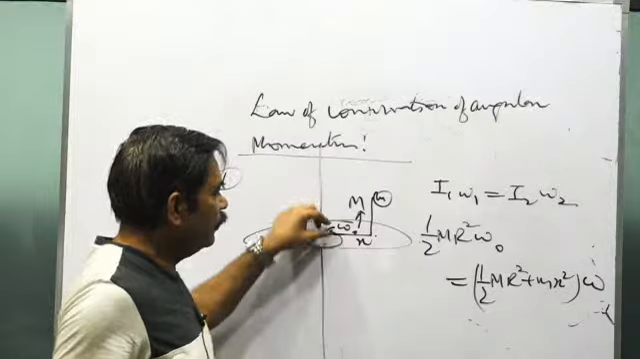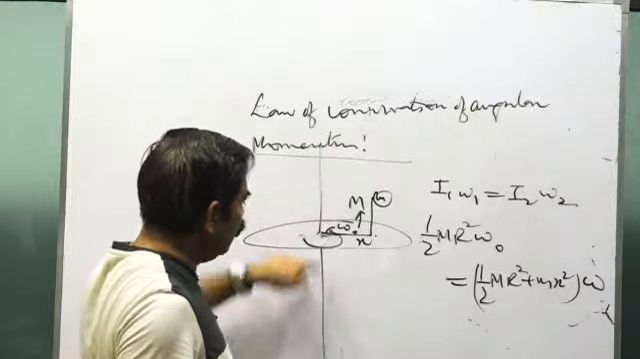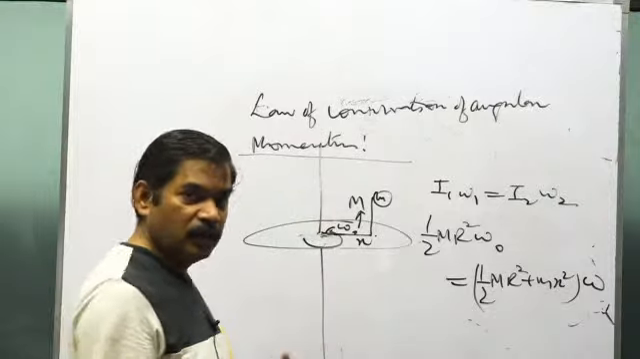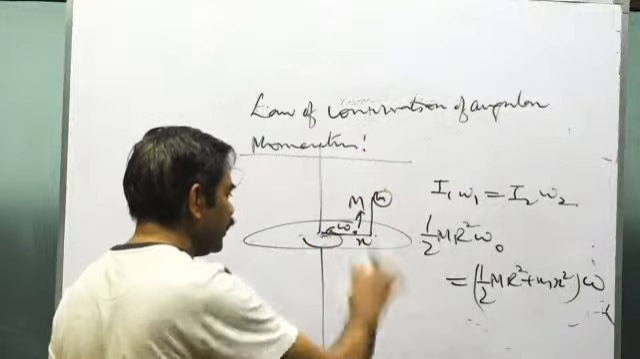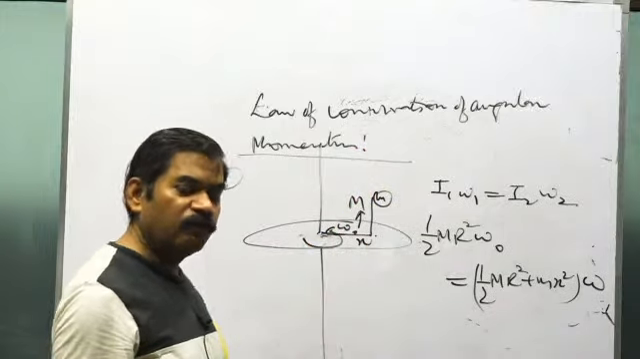So here see, the question was what? The axis of rotation of the body was fixed and you were keeping some mass gently here. Then what was the final ω?